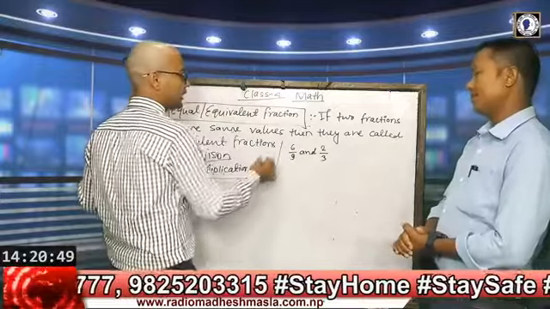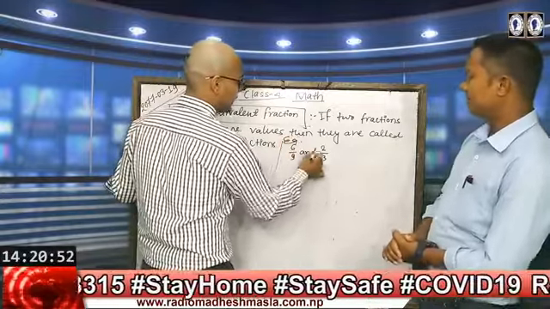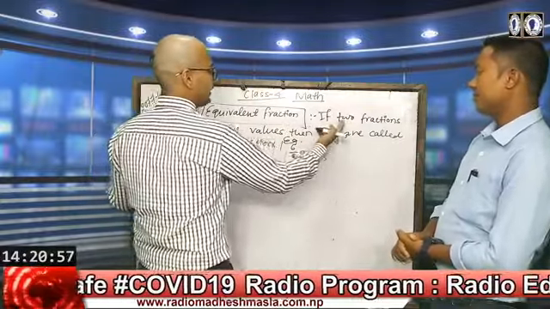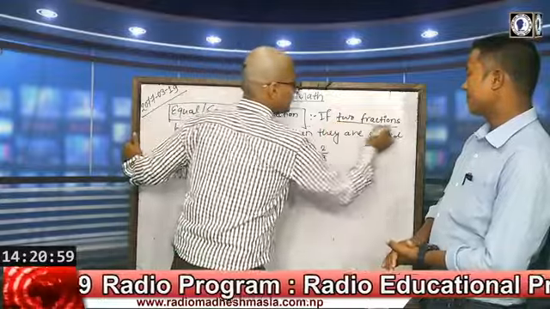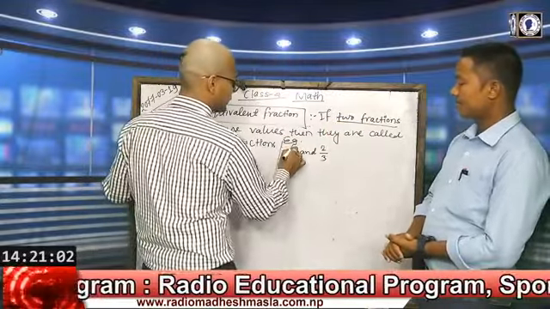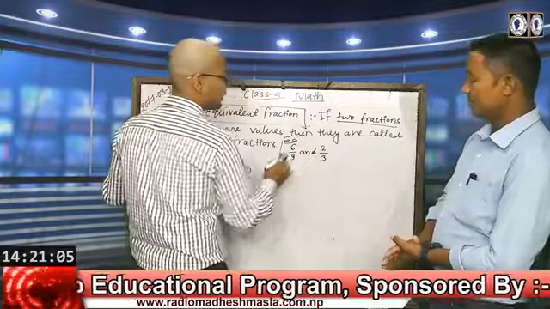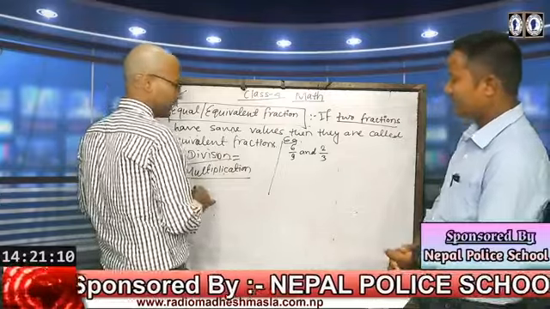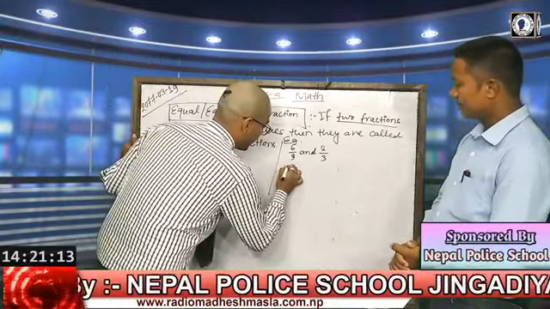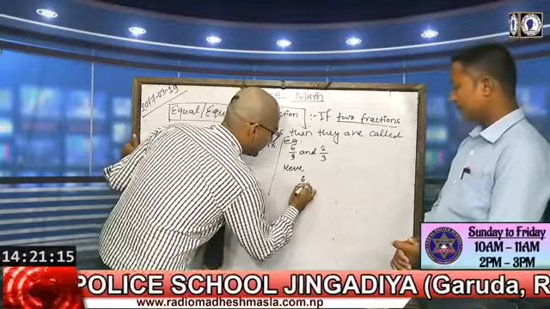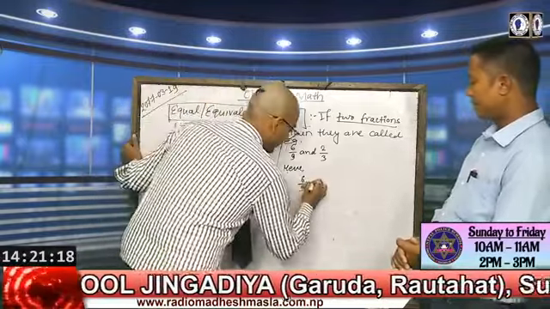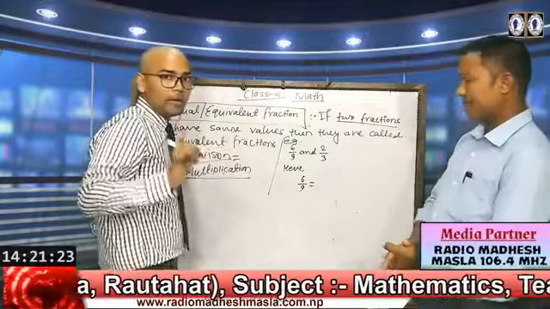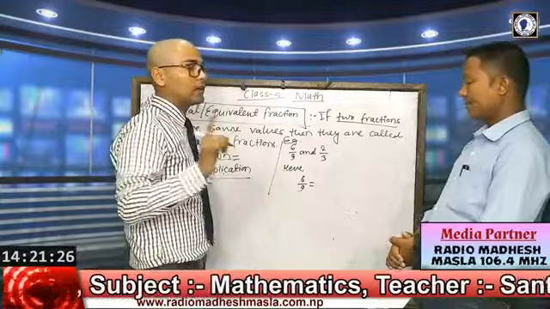So in the first, we have an example here, 6 by 9 and 2 by 3. Two fractions are given because our definition tells us that there must be two fractions. One is 6 by 9, the other is 2 by 3. First we should apply the division method. So first we have 6 by 9, the first fraction. Can we divide it by a common number or not? We should divide it by a common number.